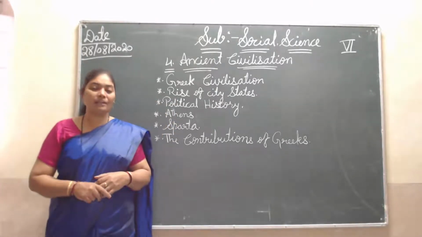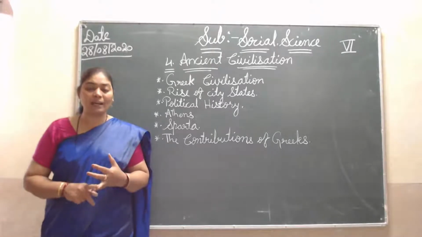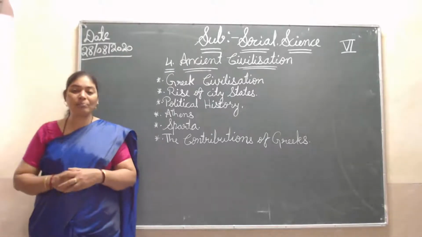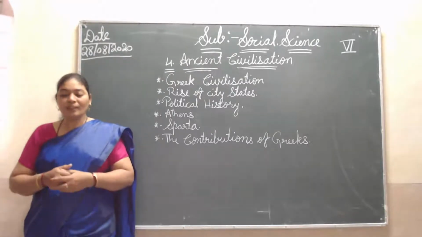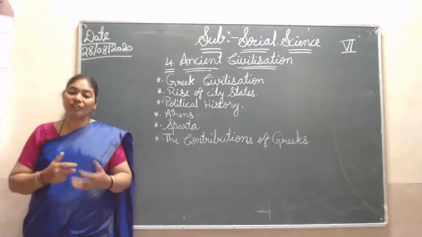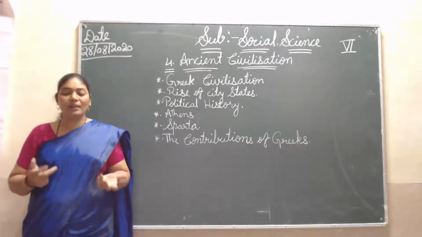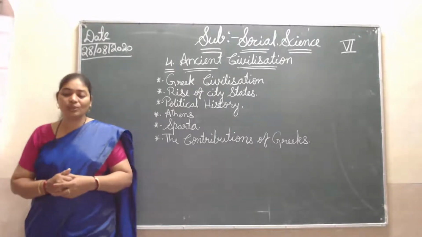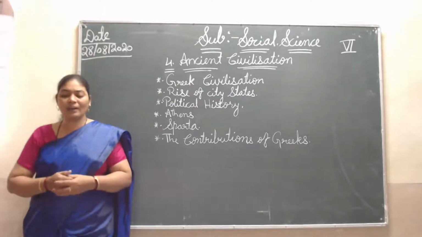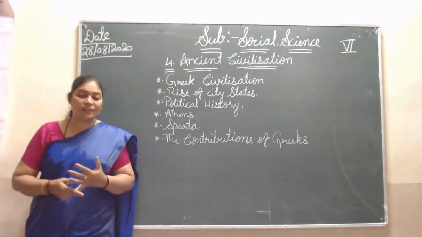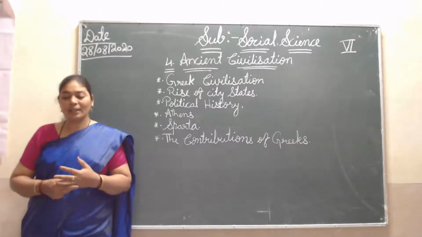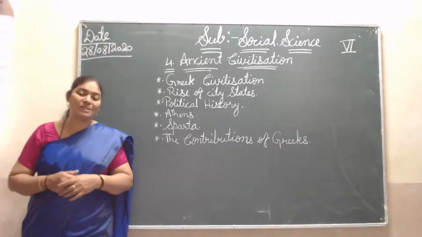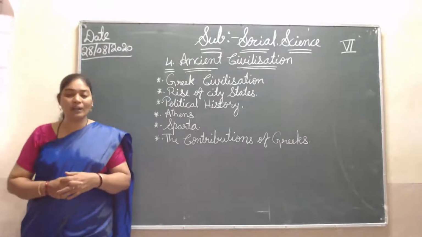Here in our India, epics are there too, Mahabharata and Ramayana. Like that, here also a great epic he wrote. Who? Homer, but he is a blind poet. Then again, many other people are there. Again, the father of history, Herodotus, was also a great historian, and with him others also. Many other people worked here in philosophy, arts or literature. They have immense contributions to world literature, and many others gave more importance to world literature.